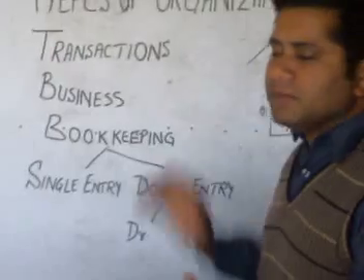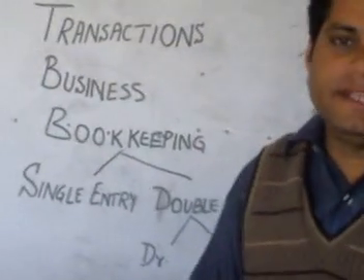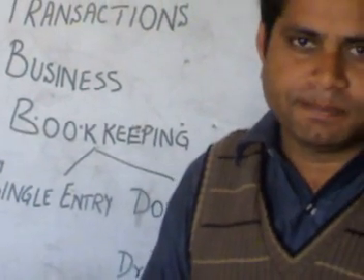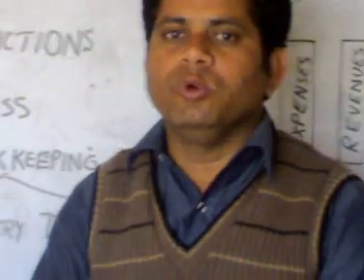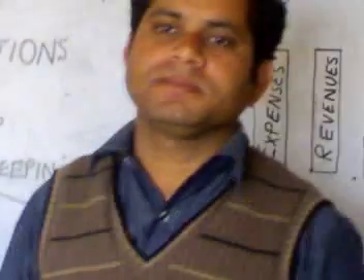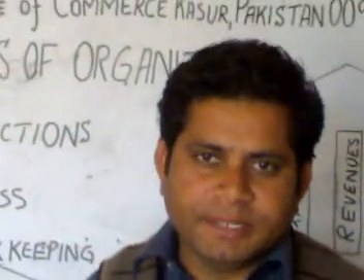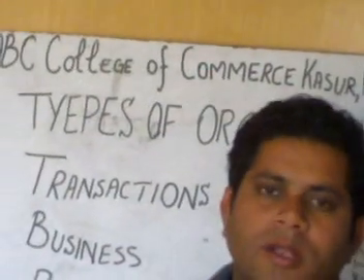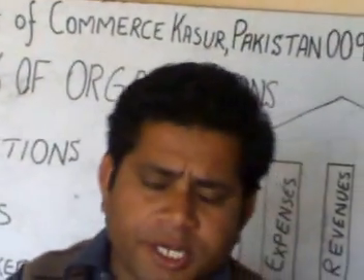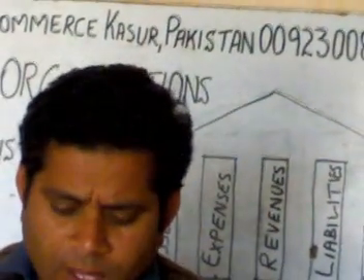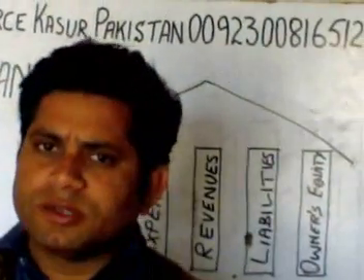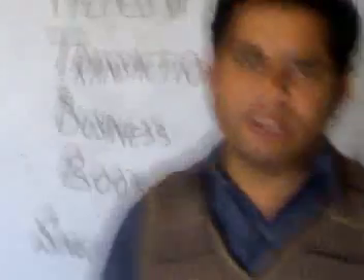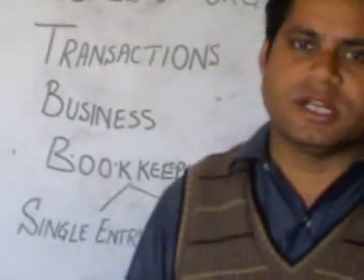Then business is any legal activity which is undertaken to earn profit. There are two elements of this definition: legal activity and earning profit. All the transactions must be recorded in the books of accounts. For this, bookkeeping is used, and mostly students are confused in this term.